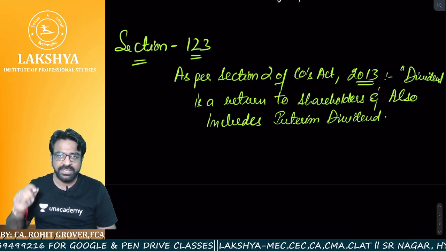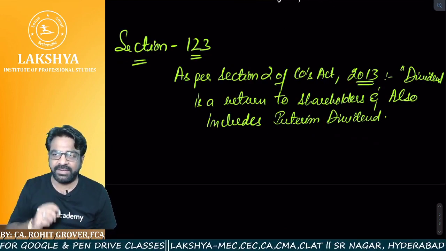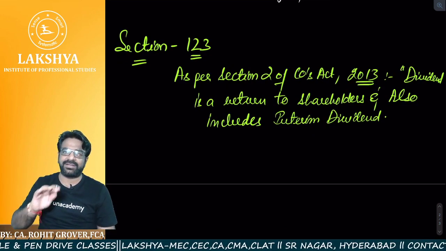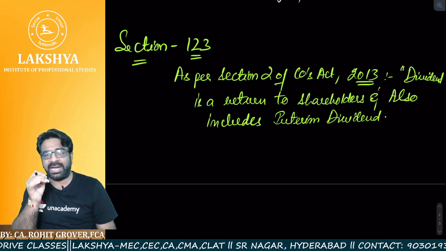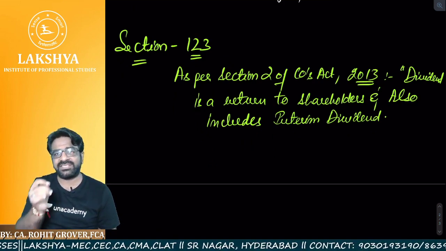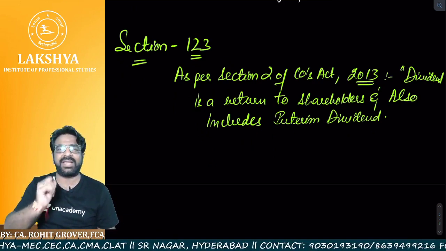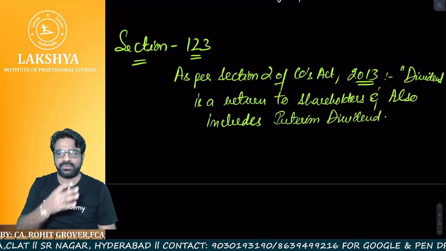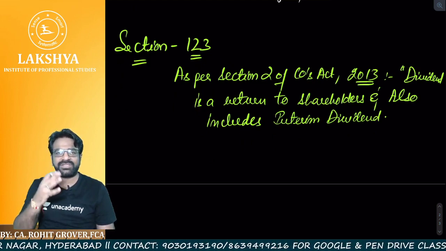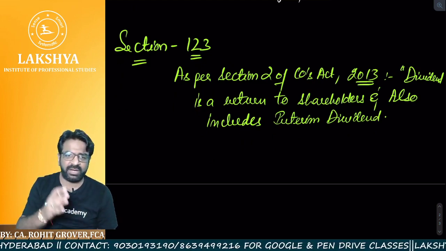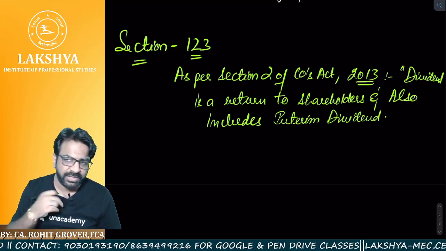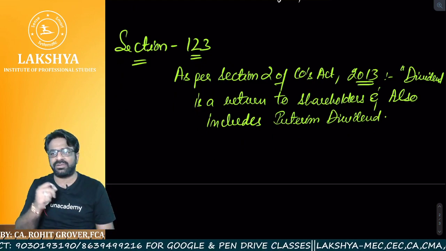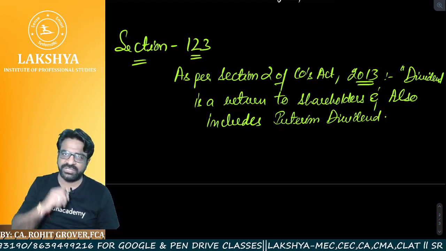Now listen to this. Sir, what do you mean by dividend? First of all, dividend is a return to the shareholder. It is a right of a shareholder. It is an asset of a shareholder. Rather, it is a liability of a company. We all have a rough idea about the dividend. So we'll go in a very smooth way to understand the relevance of section number 123 to 127 when it comes to the dividend chapter. So dividend is a return to the shareholder and also includes which dividend?